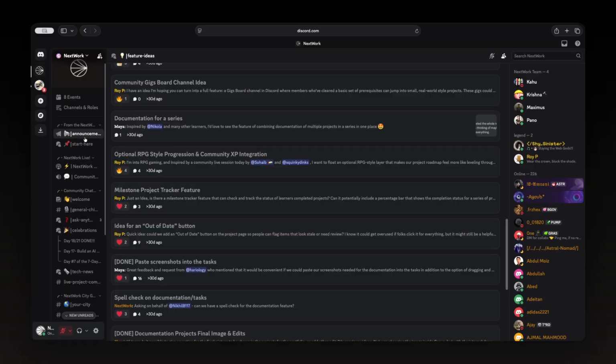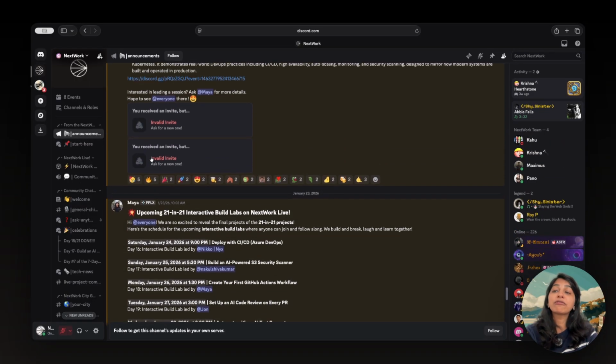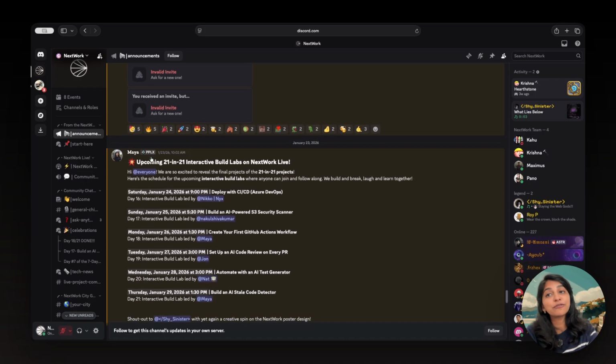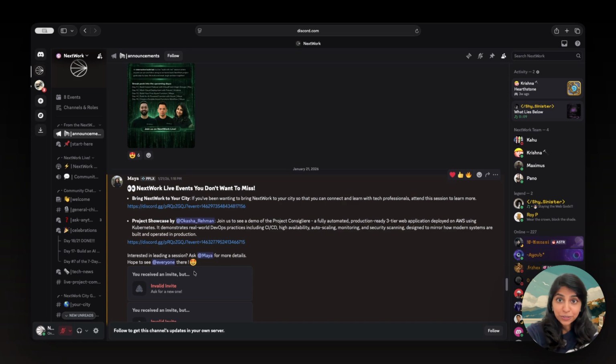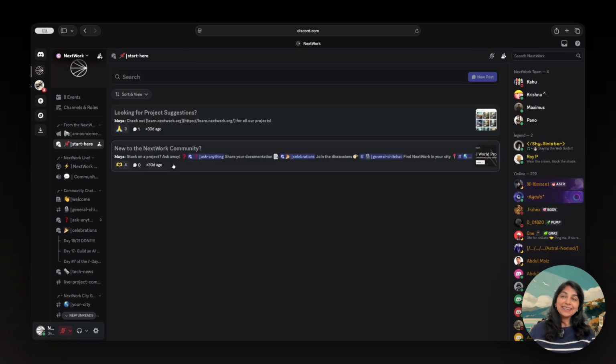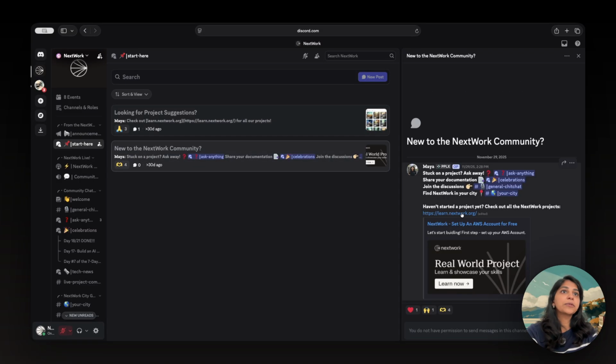You'll also get a chance to see what the event schedule looks like in the announcements. Here we'll release new projects, we'll tell you all about new features. It's a great place to keep an eye out for what we are up to. And the last thing, if you haven't already seen it, this is a good place to start. If you're looking for project suggestions or you are new to the community, I'll be putting something in here to help you navigate further.